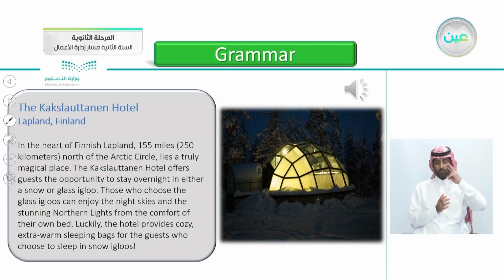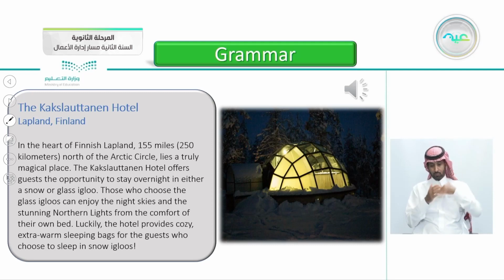The Kakslotun Hotel, Lapland, Finland. In the heart of Finnish Lapland, 155 miles, 250 kilometers, north of the Arctic Circle, lies a truly magical place. The Kakslotun Hotel offers guests the opportunity to stay overnight in either a snow or glass igloo. Those who choose the glass igloos can enjoy the night skies and the stunning northern lights from the comfort of their own bed. Luckily, the hotel provides cozy, extra warm sleeping bags for the guests who choose to sleep in snow igloos.